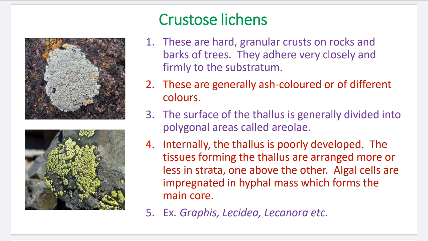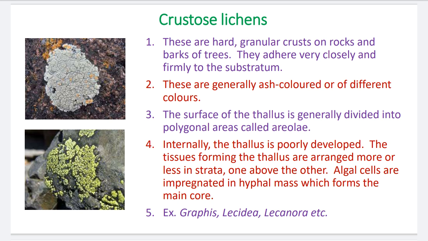They adhere, meaning attachment, very closely and firmly to the substratum. They are so firmly attached that they cannot separate from the substratum easily. Number 2, these are generally ash colored or different colors. The general color of the crustose lichen is ash color.